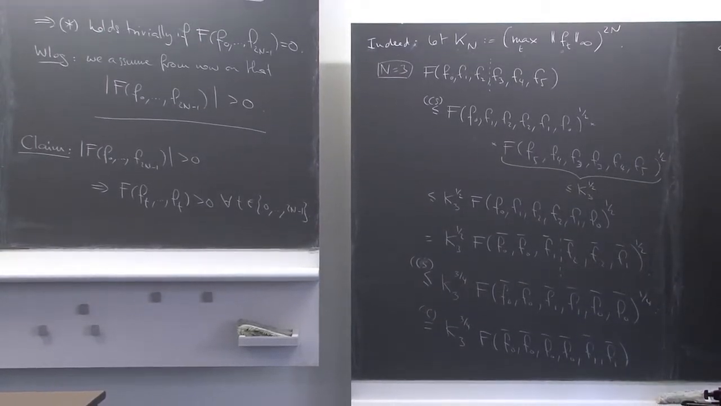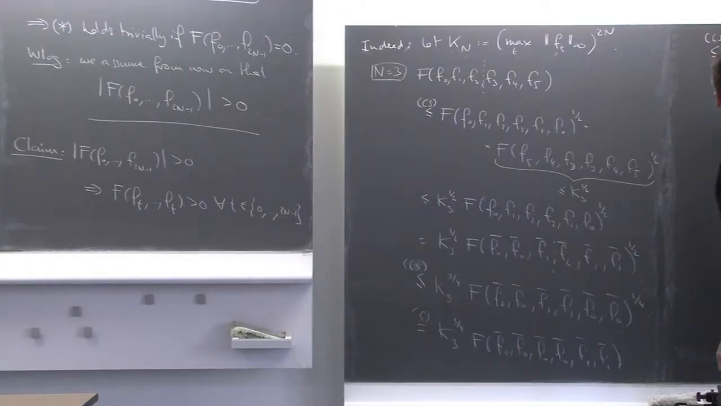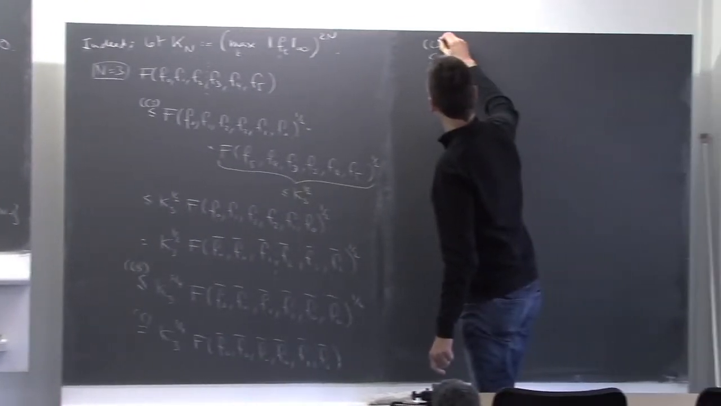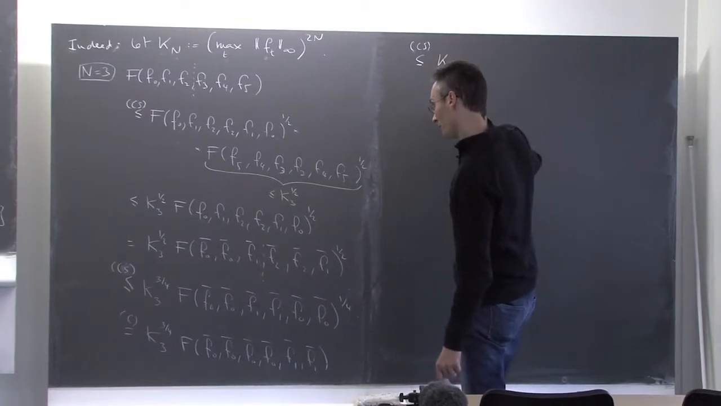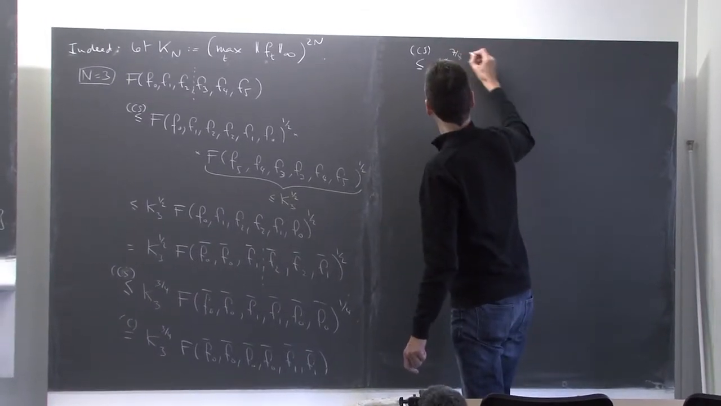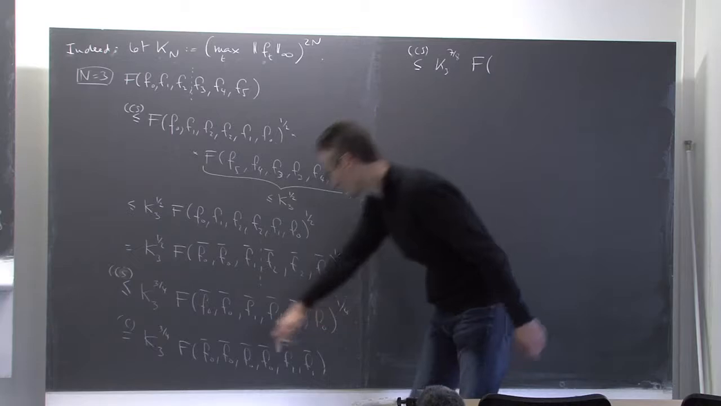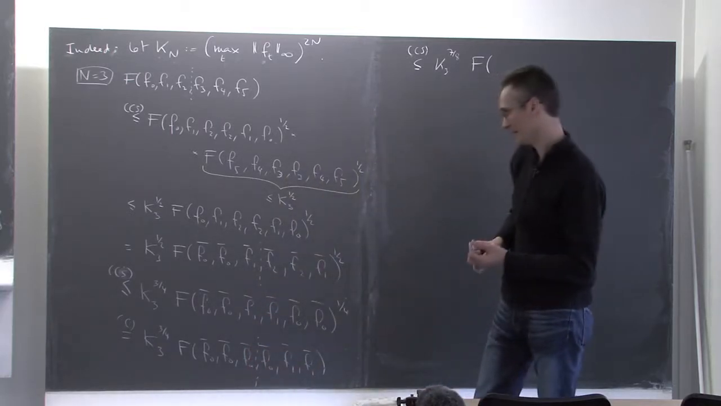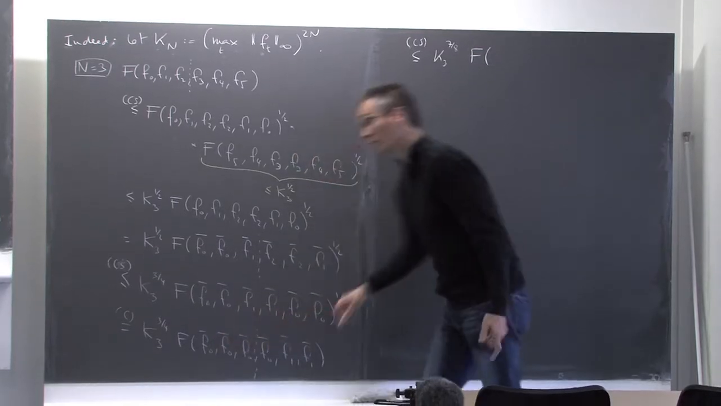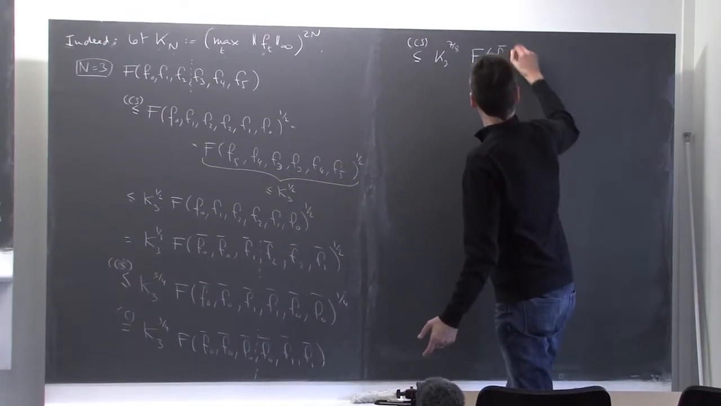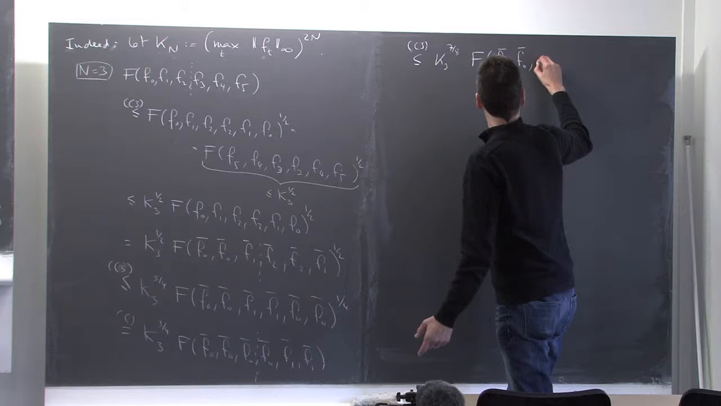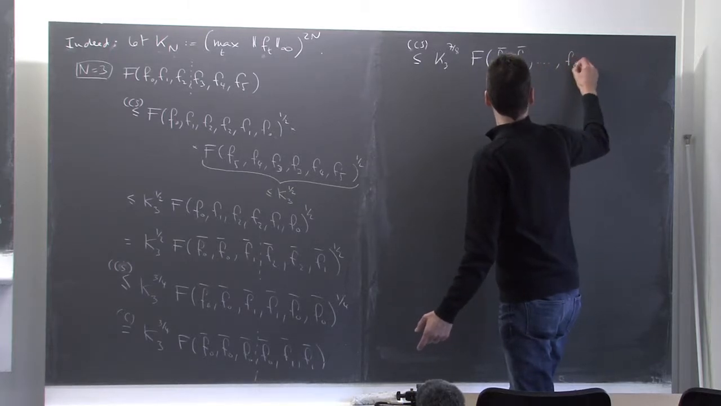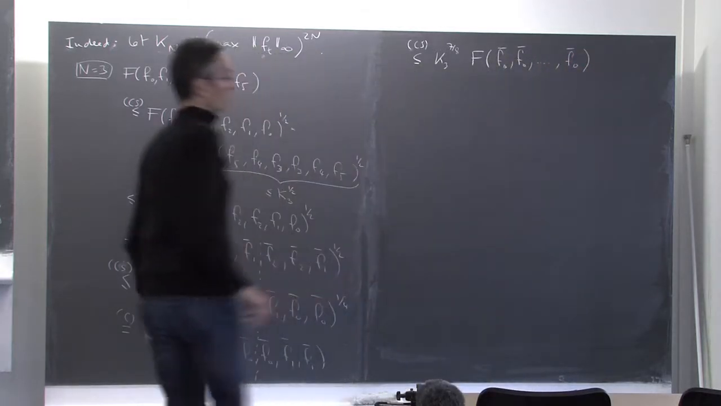So let's do it one last time, Cauchy-Schwarz again. So I will get k3 to the power 7/8 and f. And what do I get when I make the usual reflections through this line? I get f0 bar, f0 bar, f0 bar. I have only f0 bar everywhere.